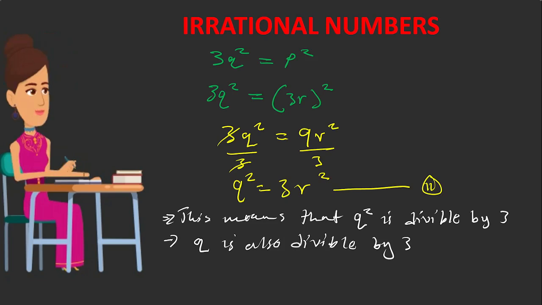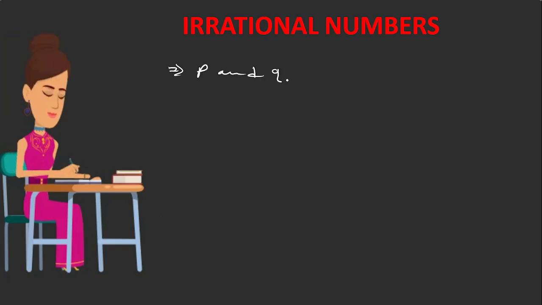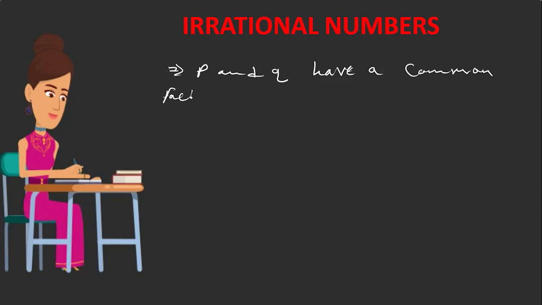So in this case, we are going to say since p and q have a common factor, and this factor is 3, this contradicts our first assumption, the assumption we made.